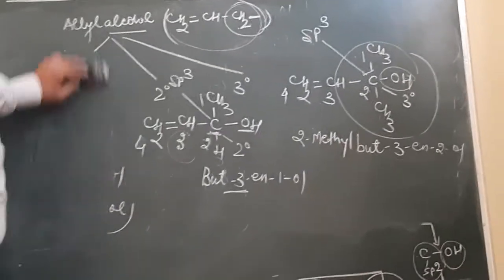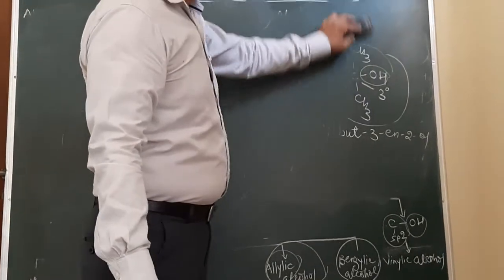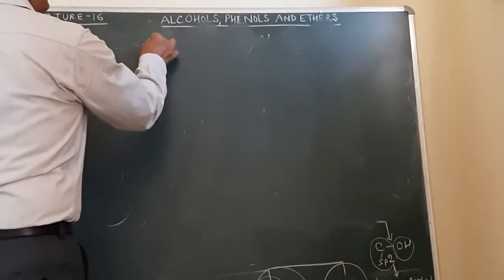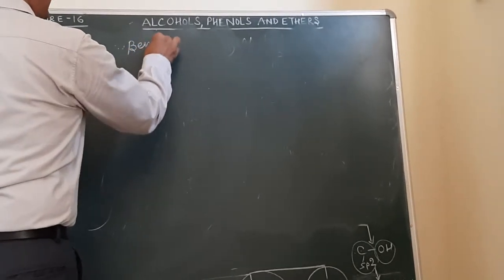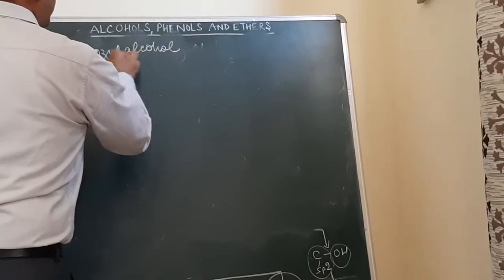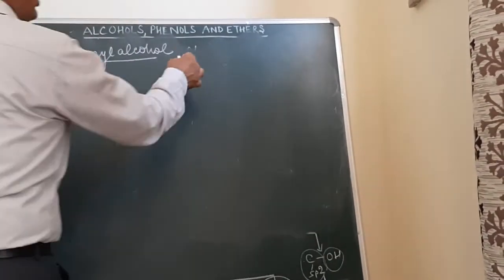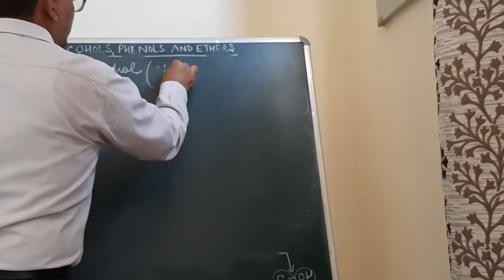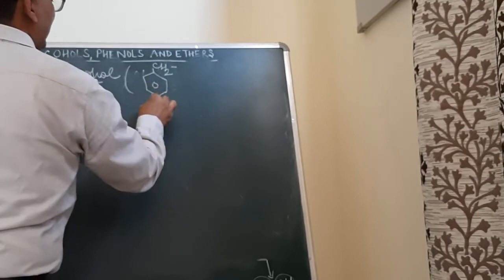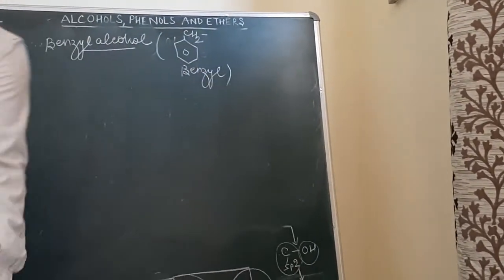How do we classify them as benzyl alcohol over here? Which is the benzyl group? The C6H5CH2- group over here. So this can be classified as benzyl alcohol. As we all know, this group is the benzyl group, C6H5CH2-.